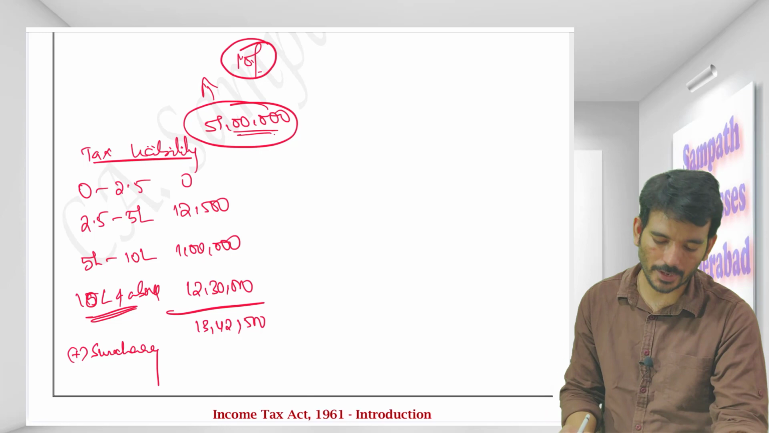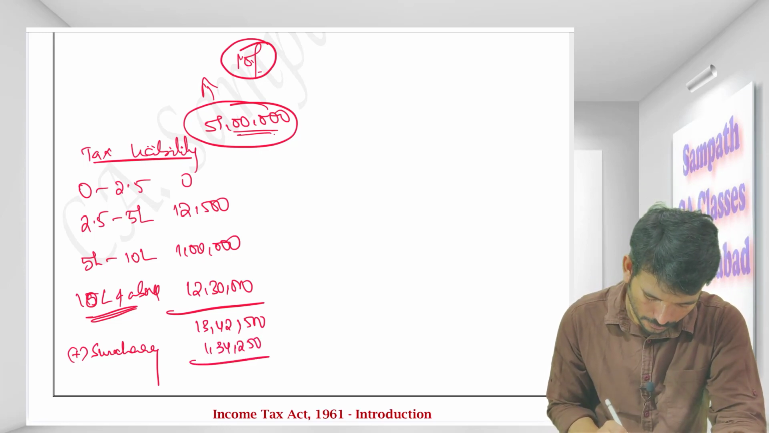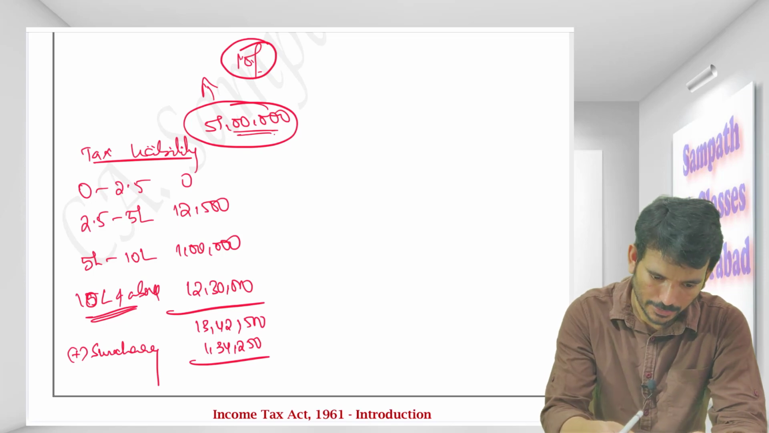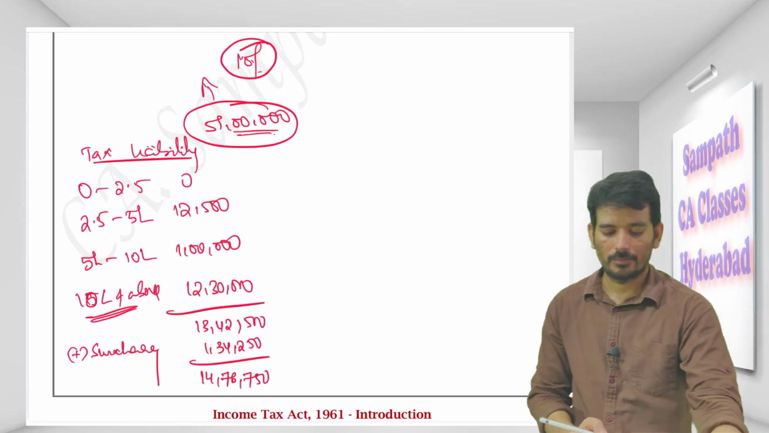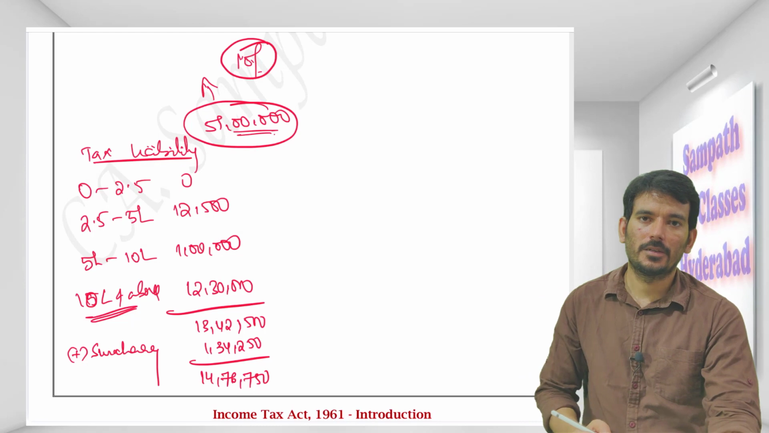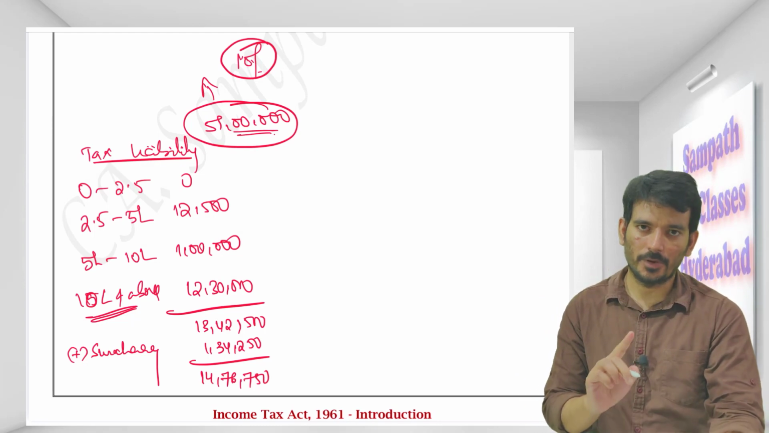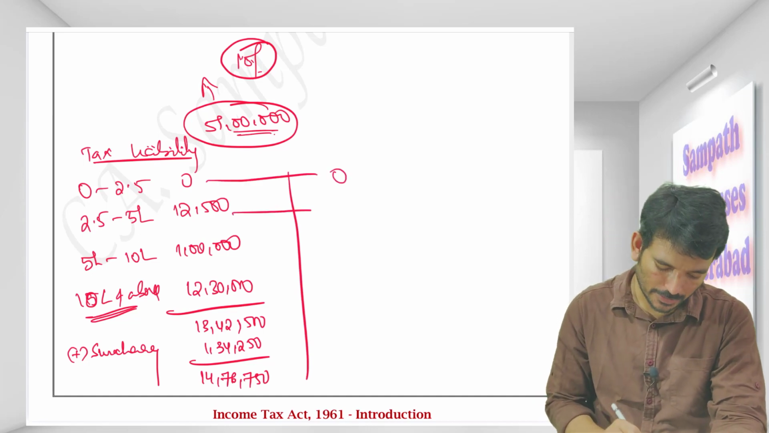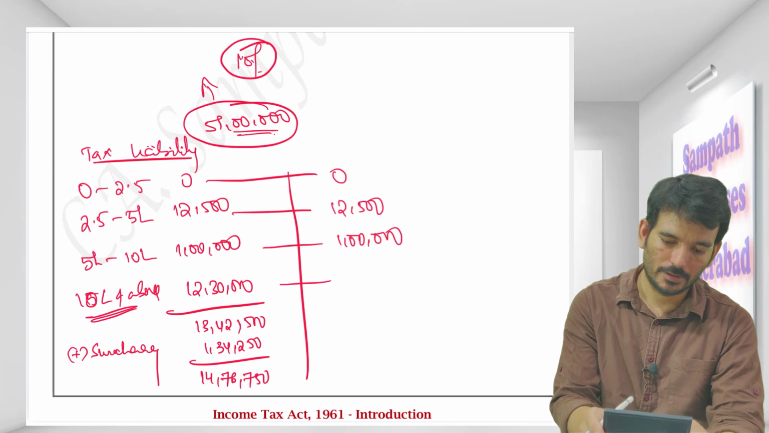50 lakhs to 1 crore he'll pay 10%. So he will be paying 1,34,250, so indirectly he'll pay 10% more: 14,76,750. But here he will cry because his income has exceeded only 1 lakh after this 50 lakhs. Had his income been only 50 lakhs, he would have been paying 0, 12,500, 1 lakh, and in this bracket it's only 40 lakh, multiplied by 30%.